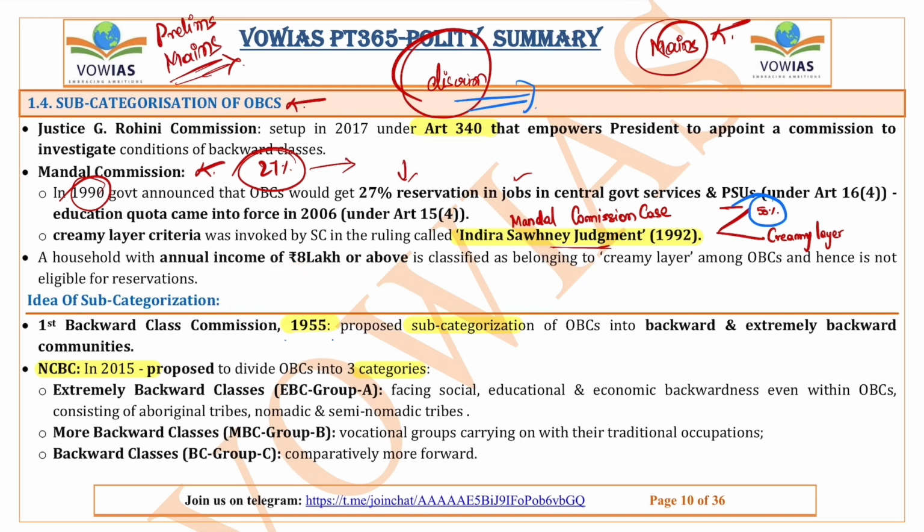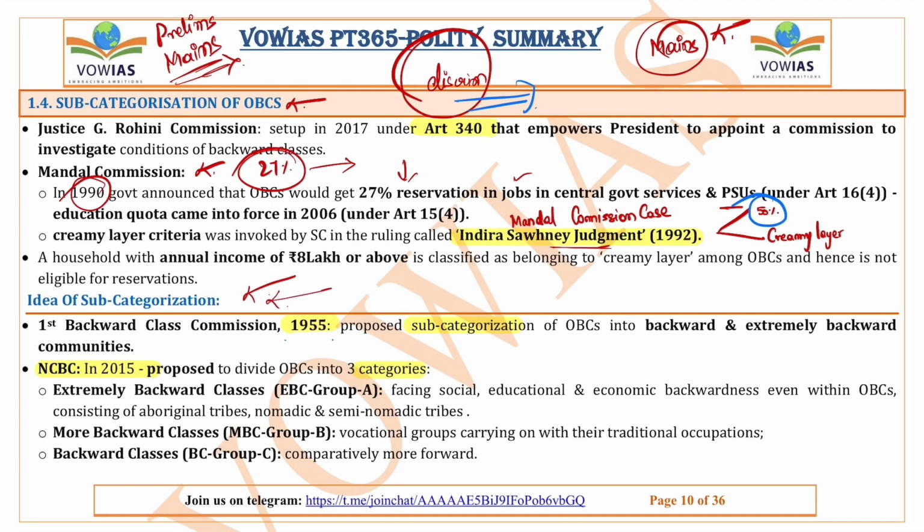Subcategorization means division of the OBC community, because the OBC community is a combination of a lot of other communities and it is very heterogeneous. That means in this OBC community some communities are much higher class and some communities are much lower class. So the OBC is actually a combination of various kinds of classes of people. Subcategorization is very important because it will allow the government to ensure that the reservation will reach the people who need it